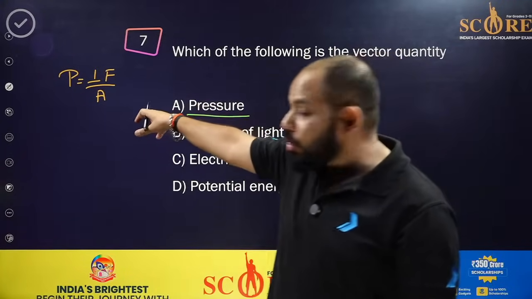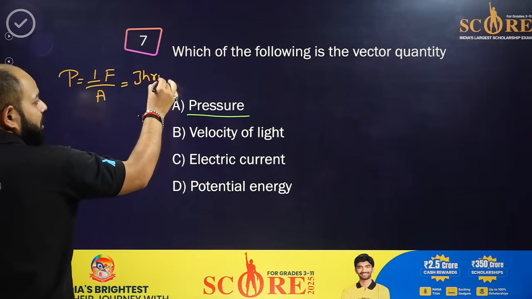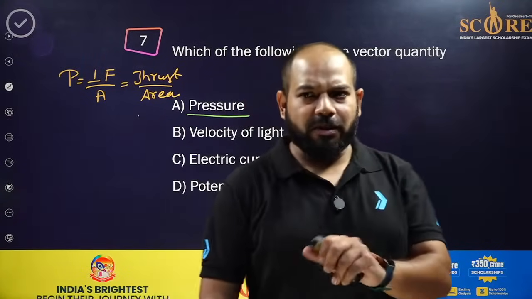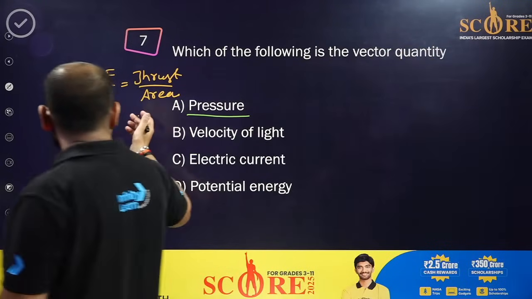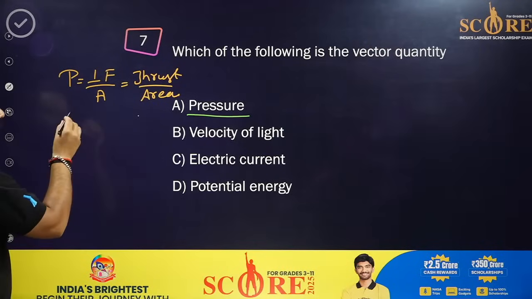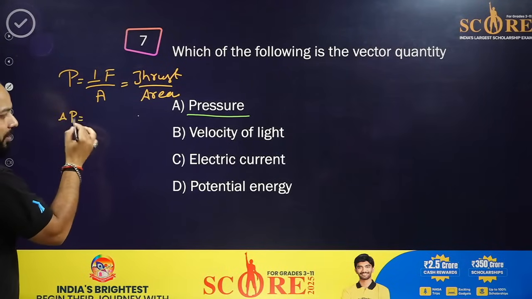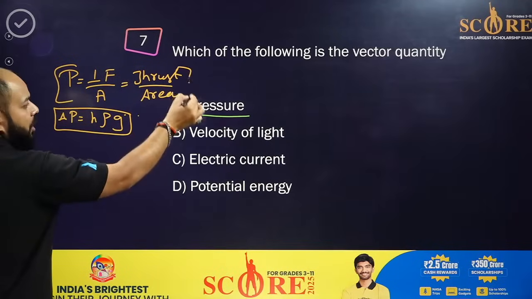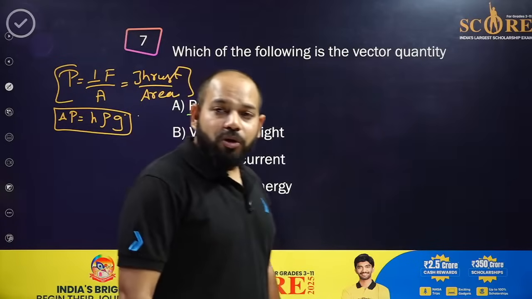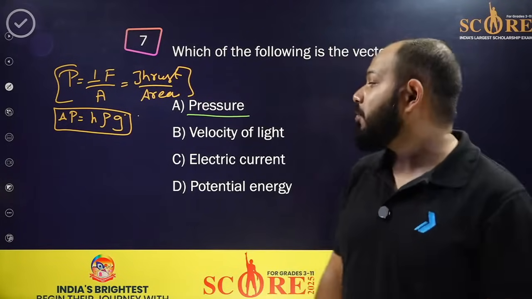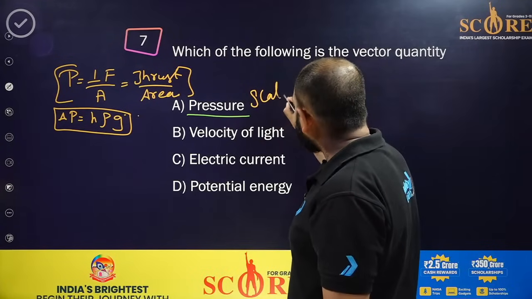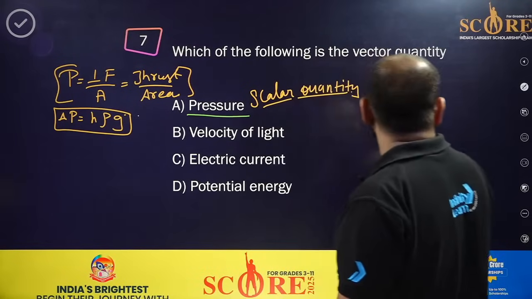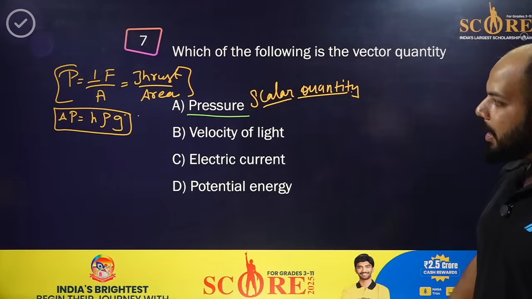And that perpendicular force is also called the thrust. That's the thrust upon area. I hope it's been clear. Basic thing, just a basic part. So this is the formula. Then coming to the other part, we have one more: delta P equals h rho g, which we have studied right now. In both the conditions, pressure is a scalar quantity. Remember, pressure is a scalar quantity.